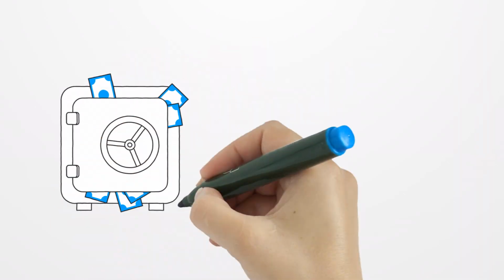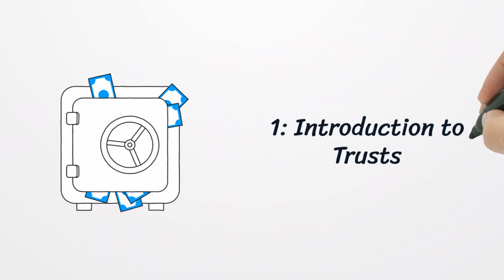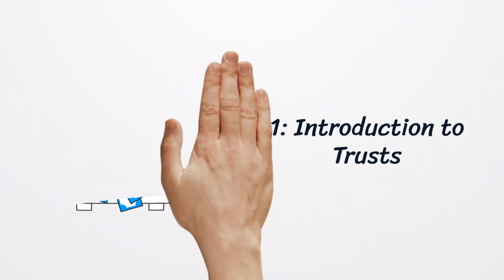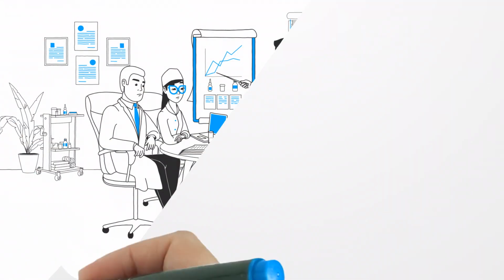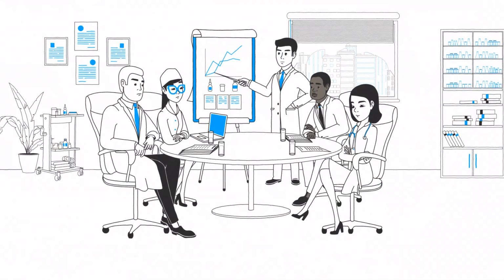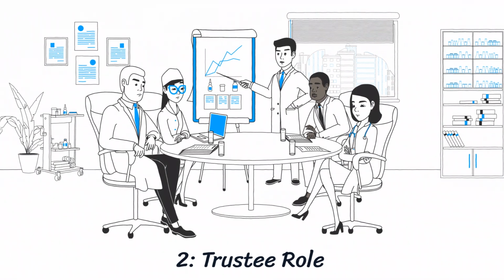A trust is a structure where a trustee holds assets for the benefit of beneficiaries. It's commonly used for asset protection, estate planning, or family businesses. The trustee manages the trust's assets and distributes income to beneficiaries. The trustee can be an individual or a company and is legally responsible for managing the trust.